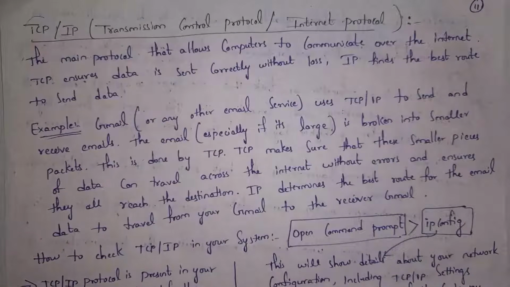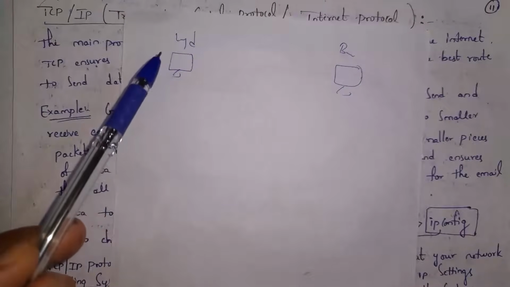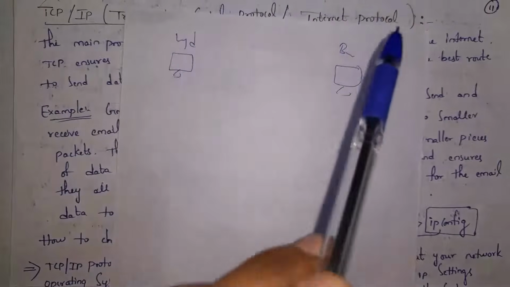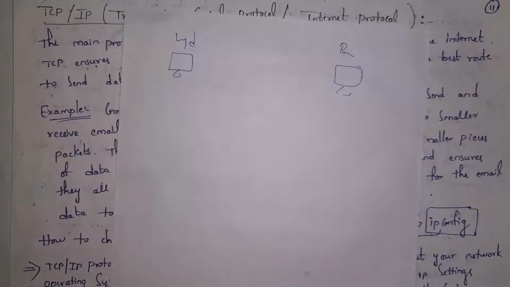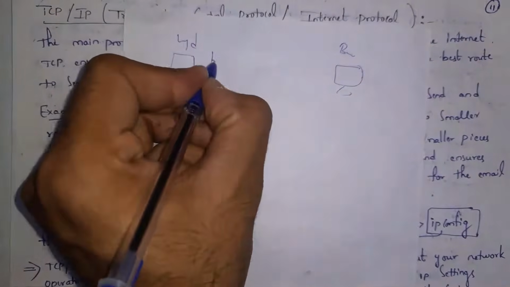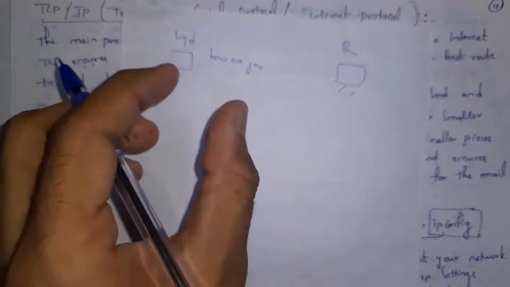Guys, in TCP/IP protocol, the duty of TCP protocol is to send data without data loss. This is responsibility of TCP protocol. And whereas IP protocol is responsible to find the best route. In internet, you will get data very fast. This is because of IP protocol. Because IP protocol will find best route in order to send data. That is why we are getting data very fast in internet.